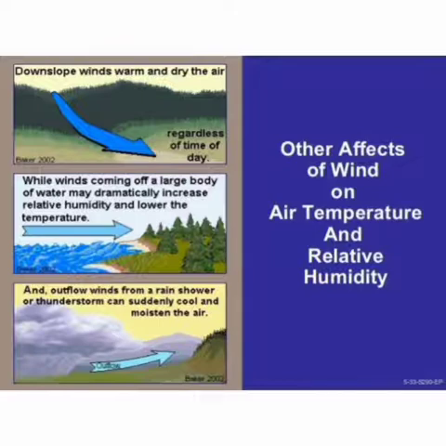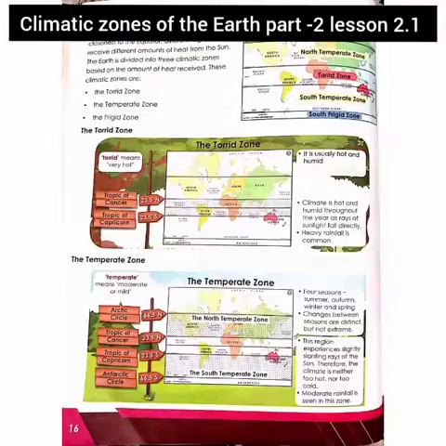Next is humidity. Humidity is the amount of moisture and water vapor present in the air. High humidity makes human beings uncomfortable because perspiration does not dry up immediately. Places near the sea experience high humidity because a large amount of evaporation takes place from the nearby sea. This is why coastal areas such as Chennai, Mumbai, Visakhapatnam all experience humid weather.